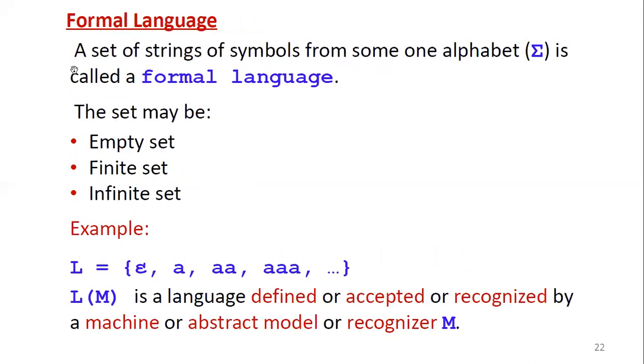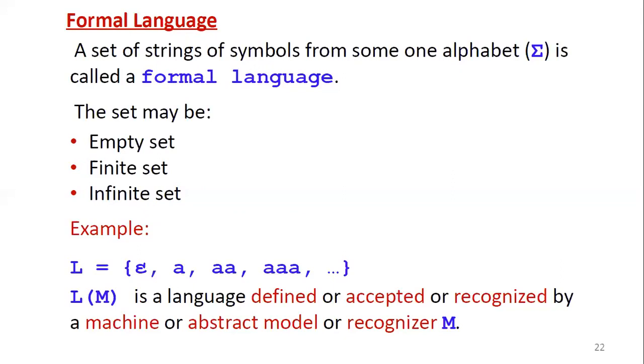Now come to the actual term, formal language. Our subject title itself is formal languages and automata theory. Just now we discussed what a language is, how to define it, what the various examples are, what the various operations on languages are, and finally, what a formal language is. With a language, how do we define a formal language? A language or formal language, both are the same in the course formal languages and automata theory.